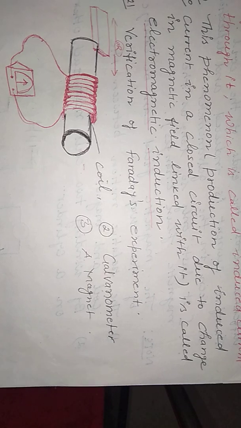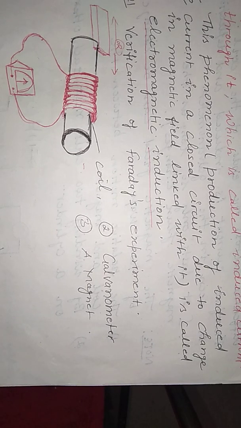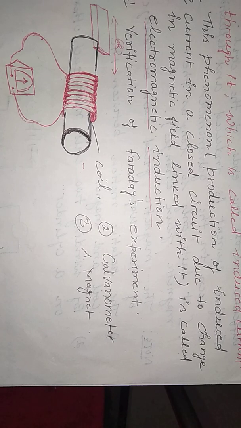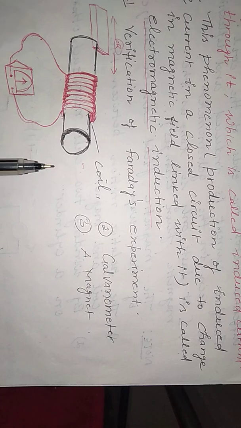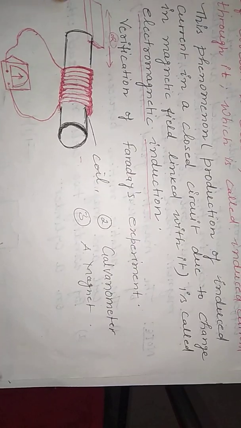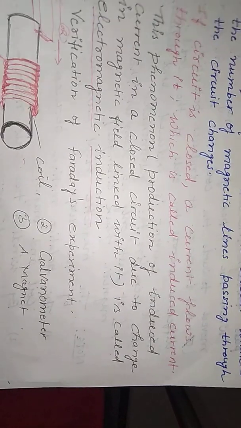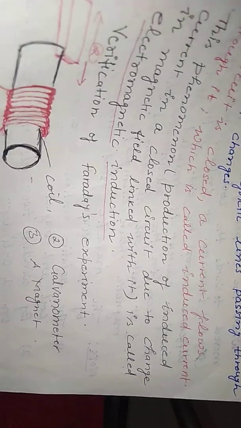Now what is a galvanometer? A galvanometer shows even a minimum current. It is just like a meter, but it shows a minimum current and the direction also. This is the difference between the galvanometer and the ammeter: the galvanometer shows the direction and magnitude of the current, but the ammeter shows only the magnitude of the current.